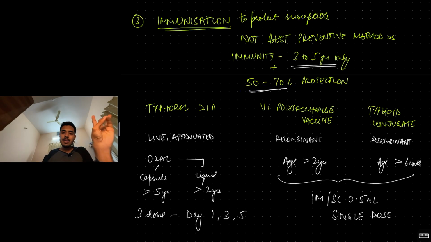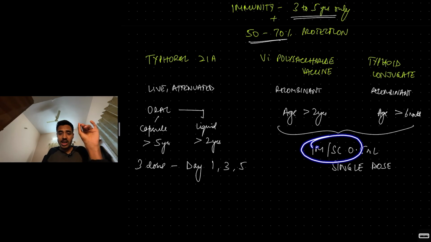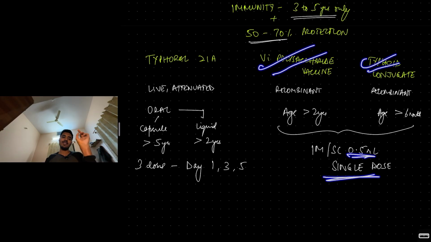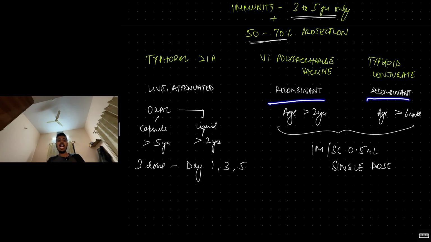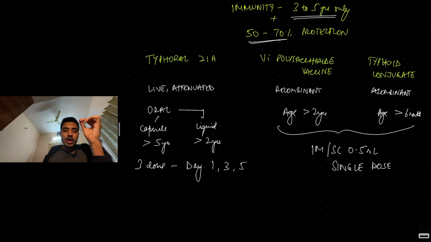Three main vaccines: an oral vaccine known as Typhoid 21A, and two injectable vaccines, that is subcutaneous or intramuscular, single dose of 0.5 ml, the Vi polysaccharide vaccine and the typhoid conjugate vaccine. Both are recombinant vaccines. As we know, polysaccharide vaccines are only given for age more than 2 years, because at age less than 2 years, with any polysaccharide vaccine, antibodies will not form. So Vi polysaccharide vaccine only for age more than 2 years. Conjugate vaccine you can give even for age more than 6 months. In both these children, 0.5 ml, single dose, intramuscular or subcutaneous. These are the recombinant vaccines.